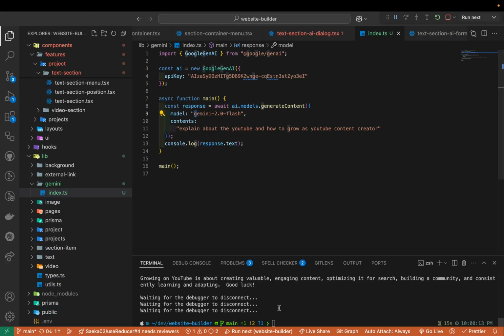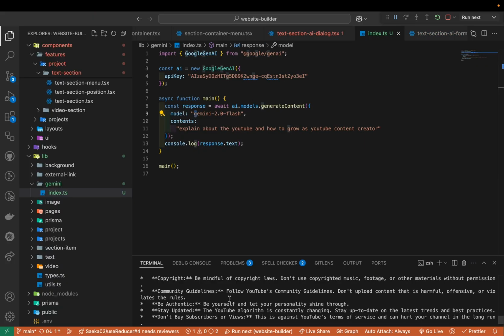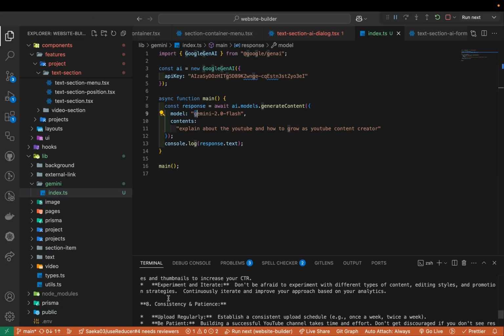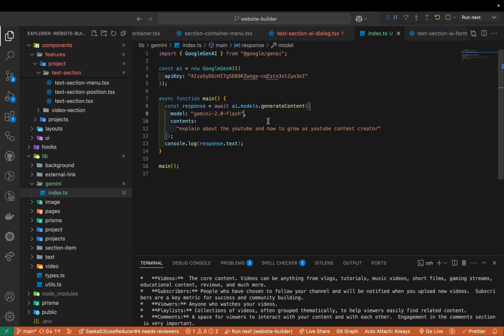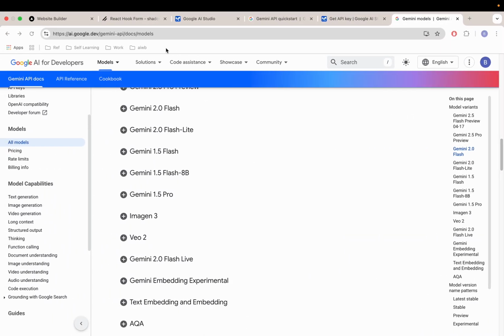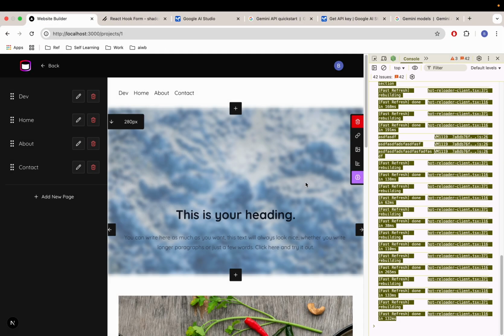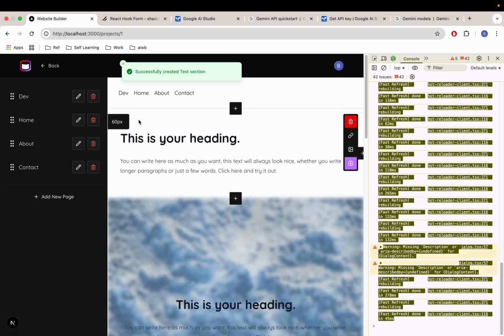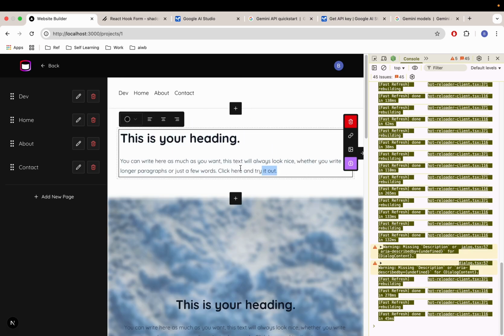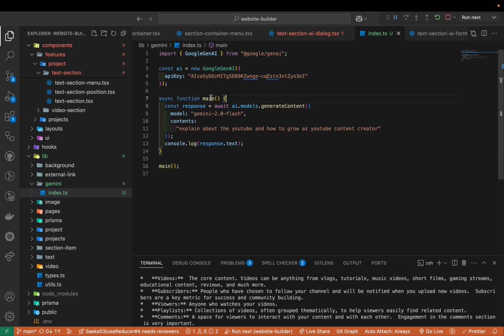So here, yeah, let's see. Yeah, so as you can see, we have quite a bit of content generated, right? Wow, really long. So we're gonna use this model to see how things will go. My goal with the AI is creating the text section here. So let's say I'm creating a new text section. With this text section, I'll be generating text editor content. So based on that, I'm gonna make this reusable function, okay?